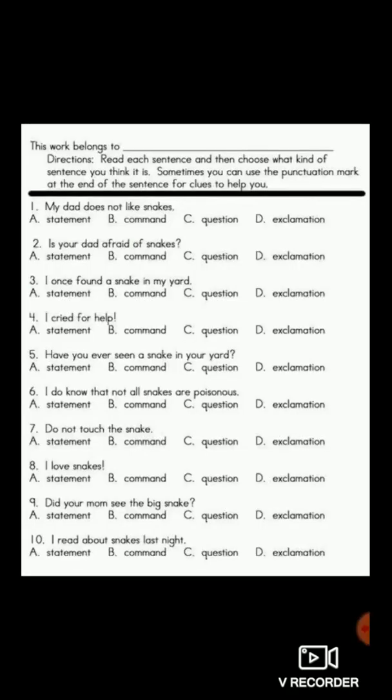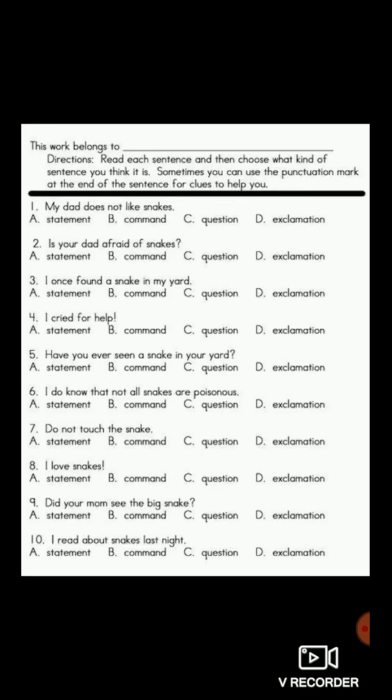You all will tell me, I am just reading the sentences and you all will tell me the answer, whether it is command, statement, question or exclamation. Ready everyone? Okay. So read each sentence and then choose what kind of sentence you think it is and you will tell me the answer. The options are also given here. Now let's start.